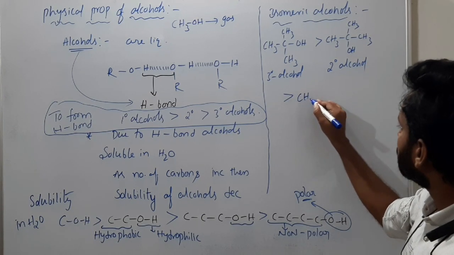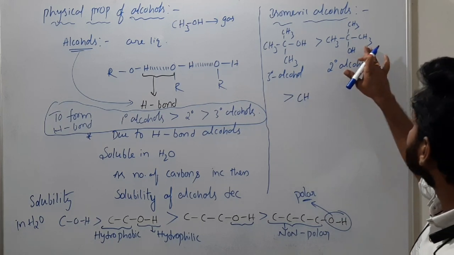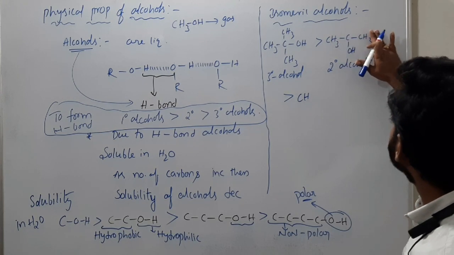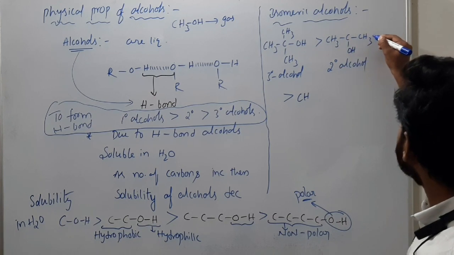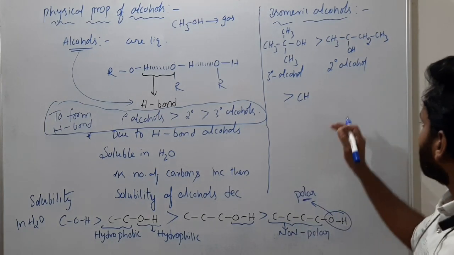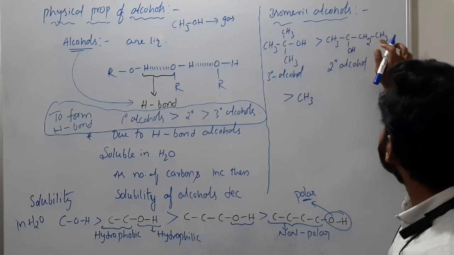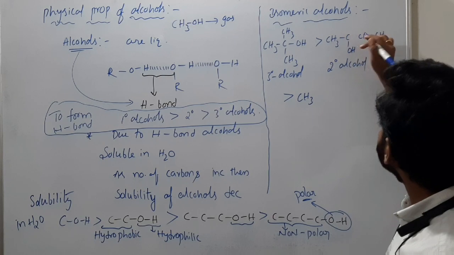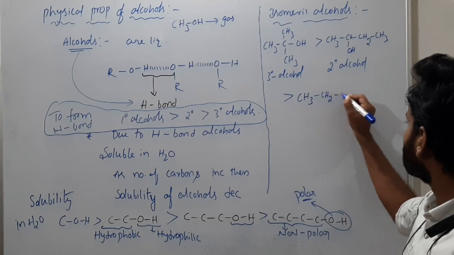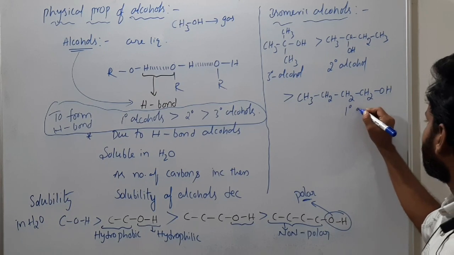Next, I will write isobutyl alcohol, tertiary butyl alcohol, secondary butyl alcohol. Secondary butyl, so this one CH3, CH2, CH3. Or here you can write CH3 CHOH, and CH3 CH2 CH2 CH2OH. This is primary alcohol.